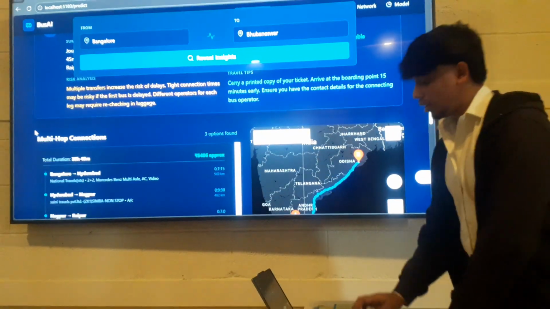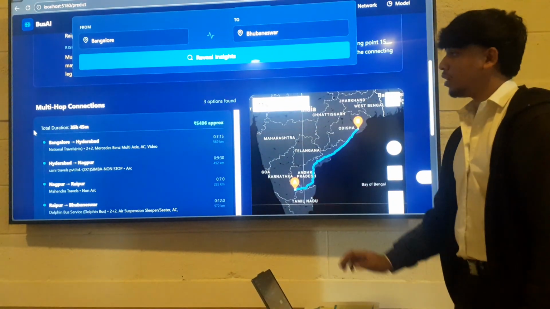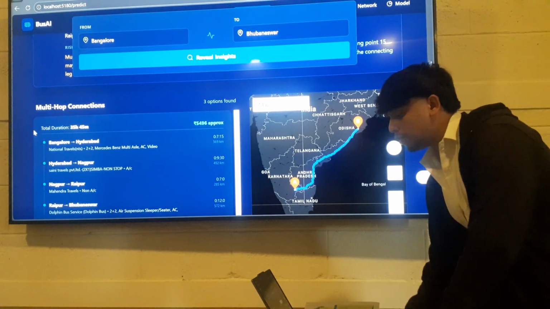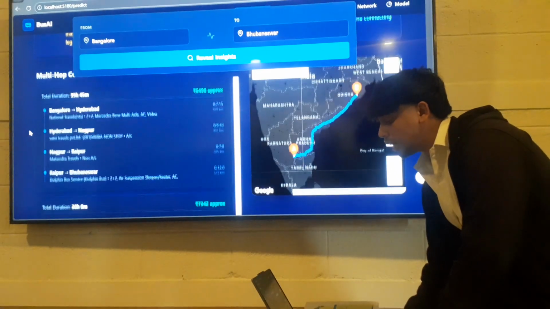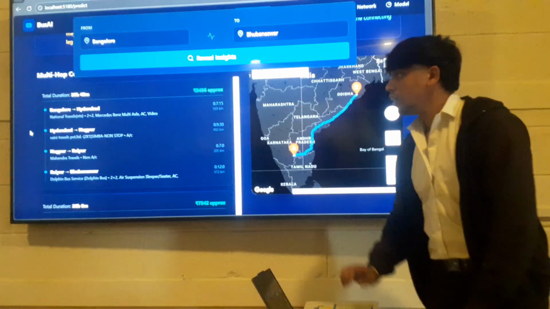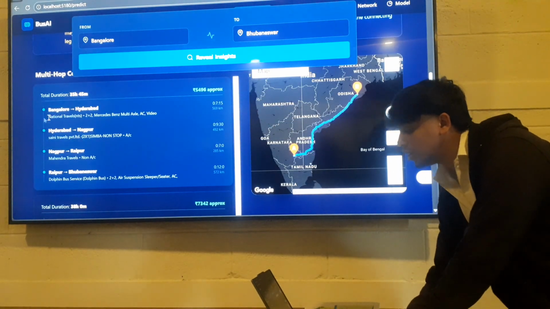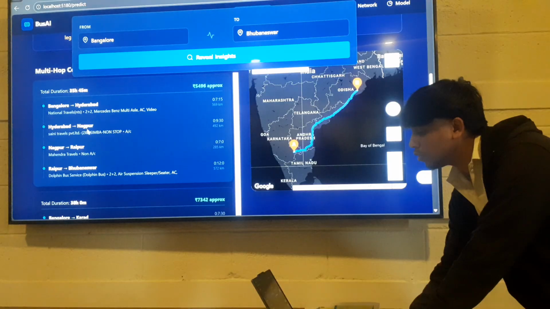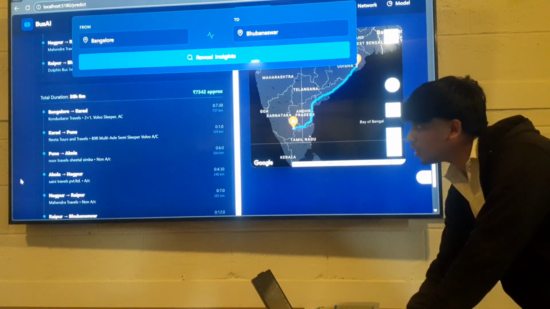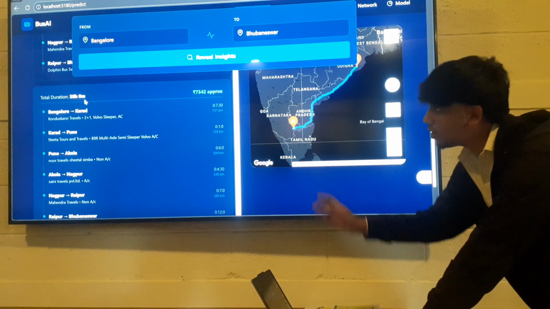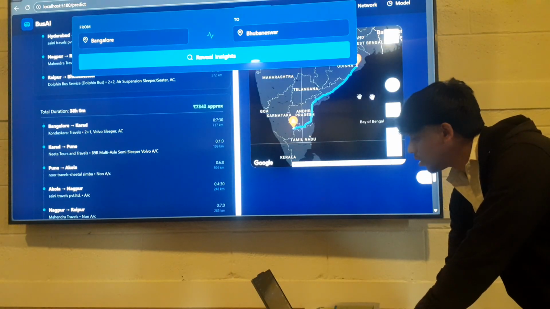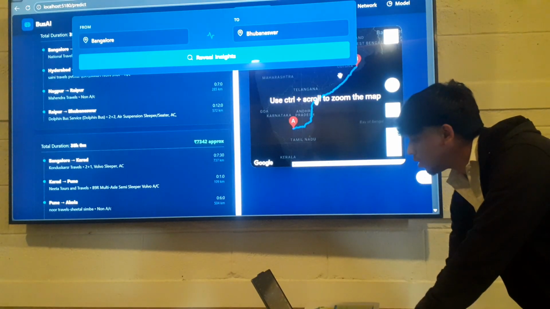Since there is no direct journey in the data set, using graph breadth first search, I can optimize the connected cities through which the user can reach early. So these are the suggestions. One is from Bangalore to Hyderabad, Hyderabad to Nagpur, Nagpur to Raipur, and Raipur to Bhubaneswar. Similarly, the second suggestion says it takes 38 hours. And here you can see the location in the maps.